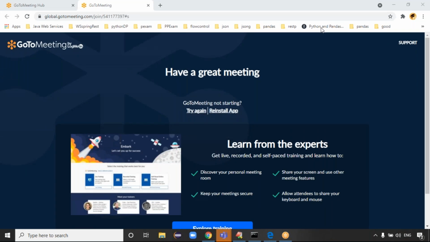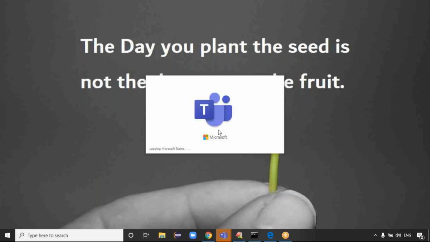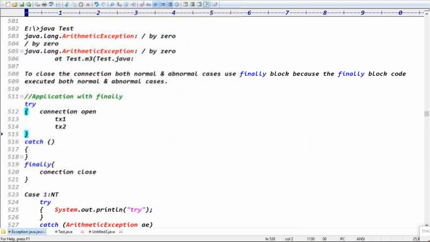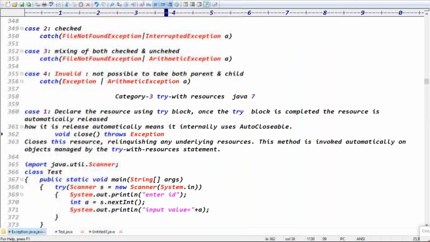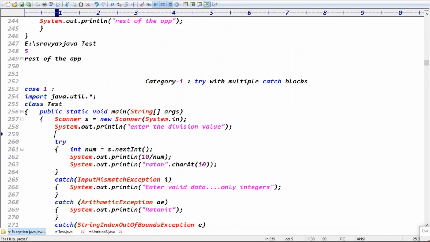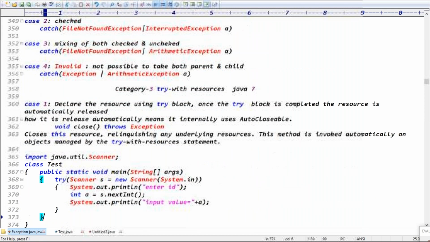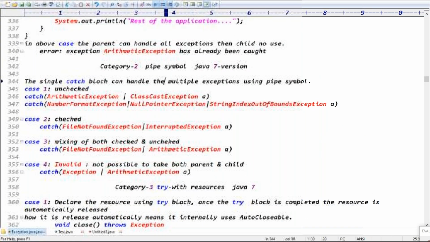Guys, in the try-catch block, we have small things pending. Let me take that first pointer. In the last class, we covered try catches. Category 1 is try with multiple catches. Category 2 is try with the pipe symbol. Using the pipe symbol, we can handle multiple exceptions: two exceptions, three exceptions, like that.